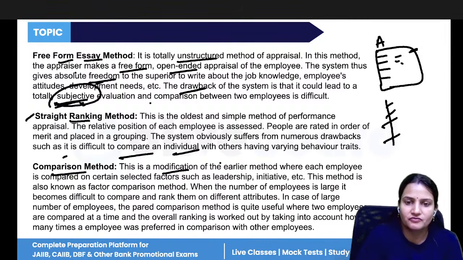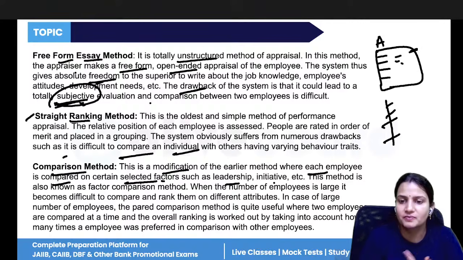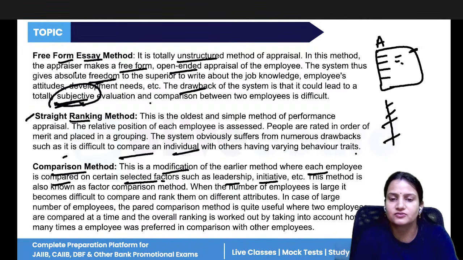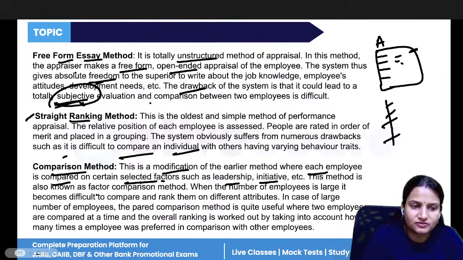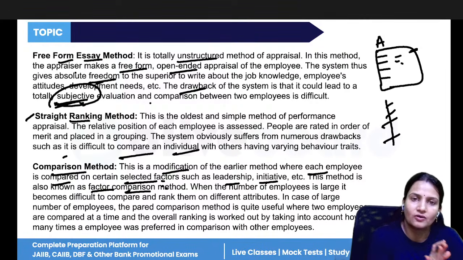Okay. Now, the comparison method is where we compare one employee to another employee. This is a modification of the straight ranking method where employees are compared on selected factors, like just now we have seen. So here also we will take some factors like leadership, initiative, punctuality, hard work, smart work. All these are the factors that we will choose, and then we will give points to the candidate. So this method is known as the factor comparison method. See, comparison is done on the basis of different factors.